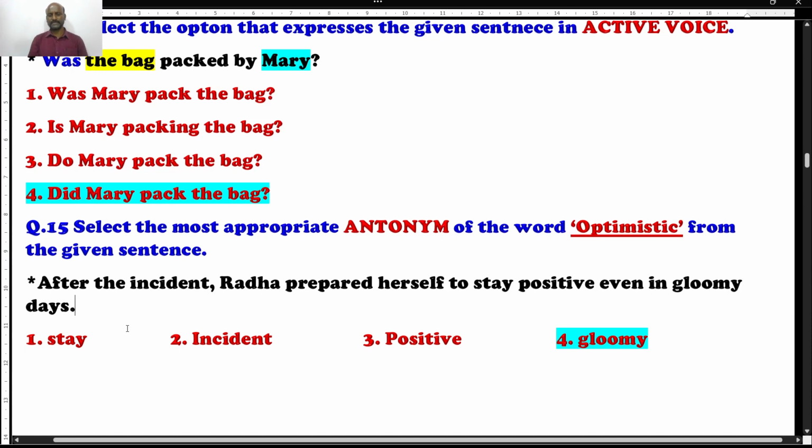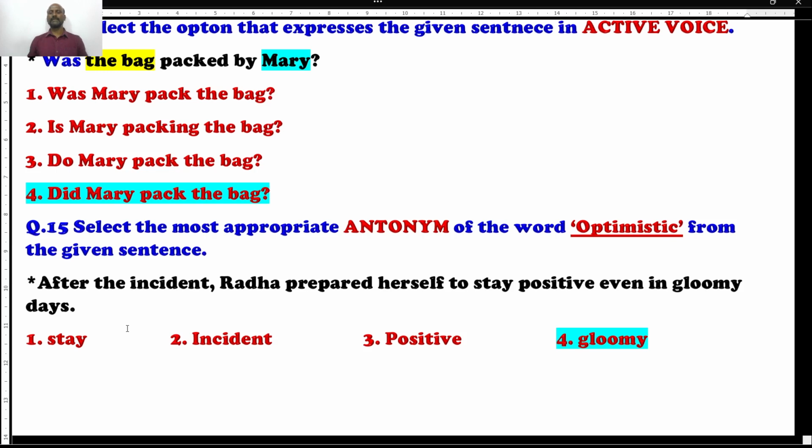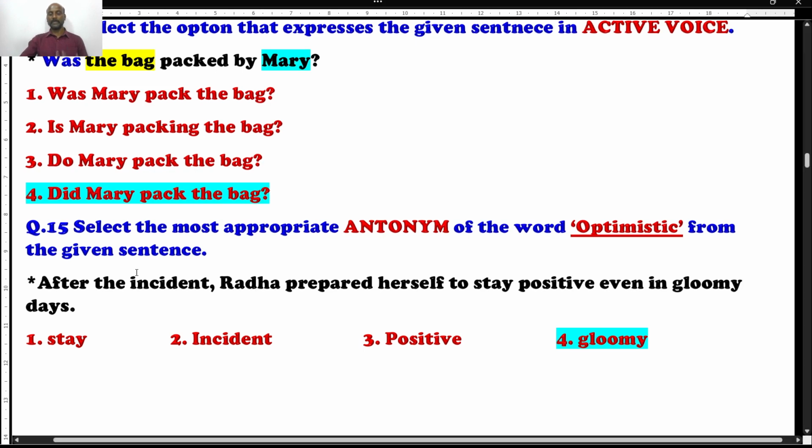There was an incident, right? Radha was a part of that incident, but she prepared herself to stay positive. Optimistic is positive. Pessimistic means negative. So even though the incident took place, Radha prepared herself to be positive, even in gloomy days. Here you will find gloomy. Gloomy is nothing but darkness, no way, completely blackout.